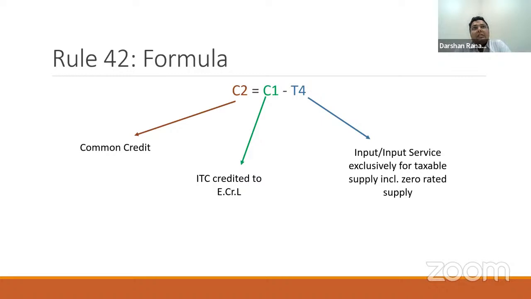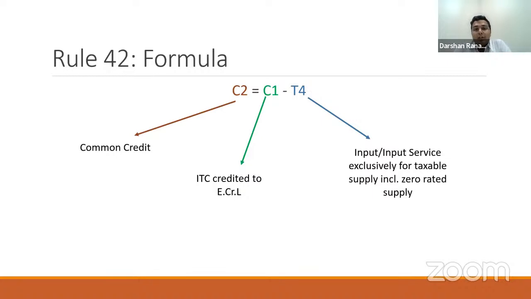There may be certain expenditures which can be identified as exclusively used for taxable activity or exclusively used for exempt activity. In all such cases, you have to subtract that ITC from the total credit, and from this we will derive C2, which is said to be common credit.